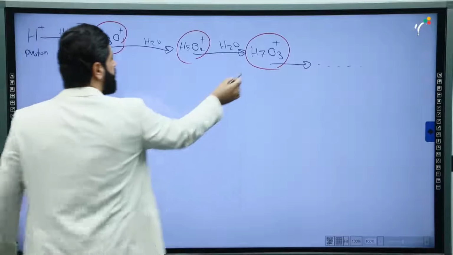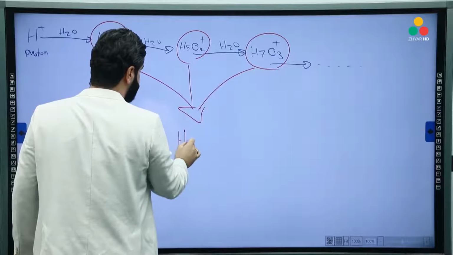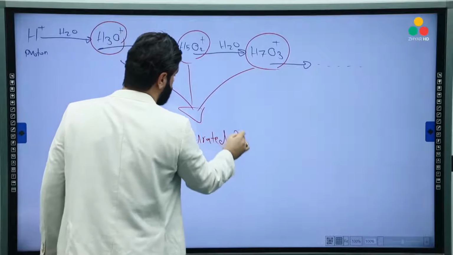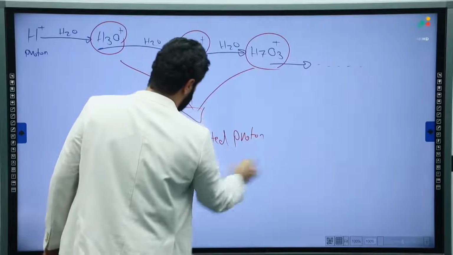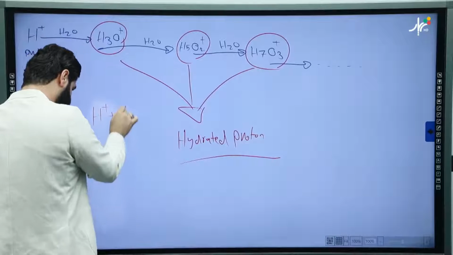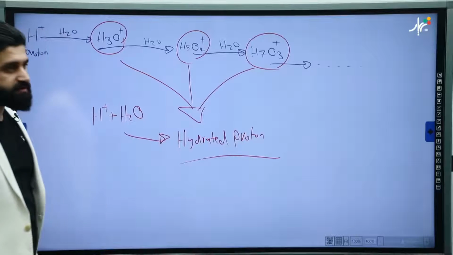So all of them are hydrated proton. That means proton plus H2O. This is hydrated proton. You know how easy it is?